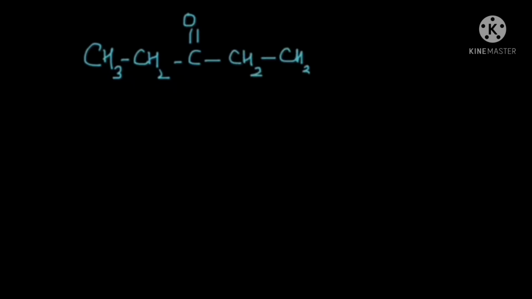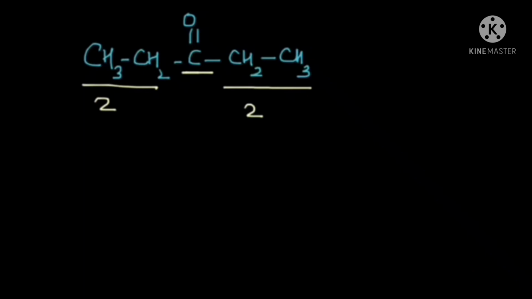Let's take another example. We have CH3, CH2, C double bond O, CH2, CH3. So the number of carbon atoms on the left side of the ketonic functional group is 2, and on the right also it is 2.